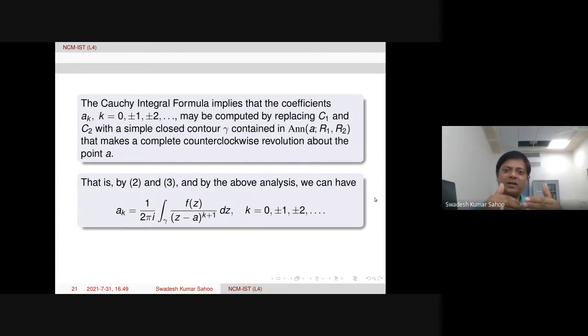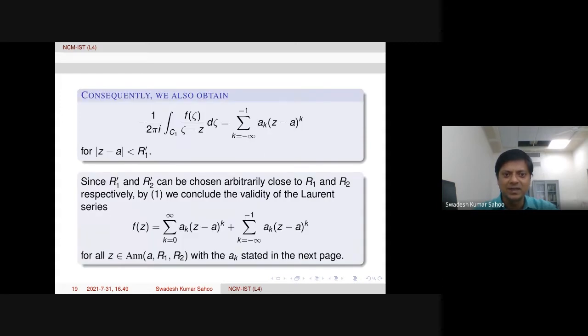Because R1 or C1 and C2 are arbitrarily chosen, we have flexibility. That is the reason, because R1 prime and R2 prime are also arbitrary. So R1 prime we can take close to R1, and R2 prime we can take close to R2, so that within the whole annulus we can have this series expansion. This is what I think is written here.